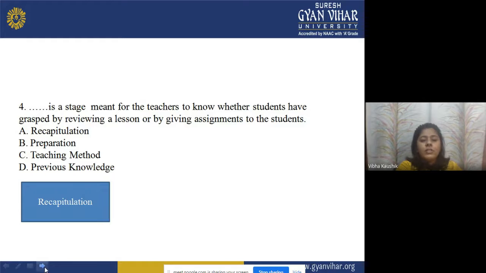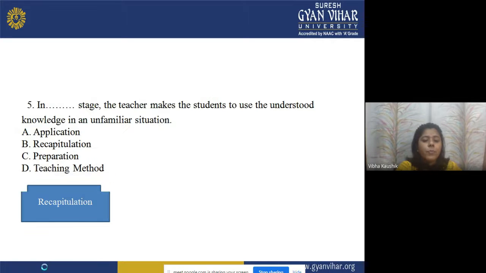Fourth one, dash is a stage meant for the teachers to know whether students have grasped a lesson by reviewing it or by giving assignments to the student. Now, what do you call that stage? The options are A. Recapitulation, B. Preparation, C. Teaching methods, or D. Previous knowledge. And the correct answer is recapitulation.